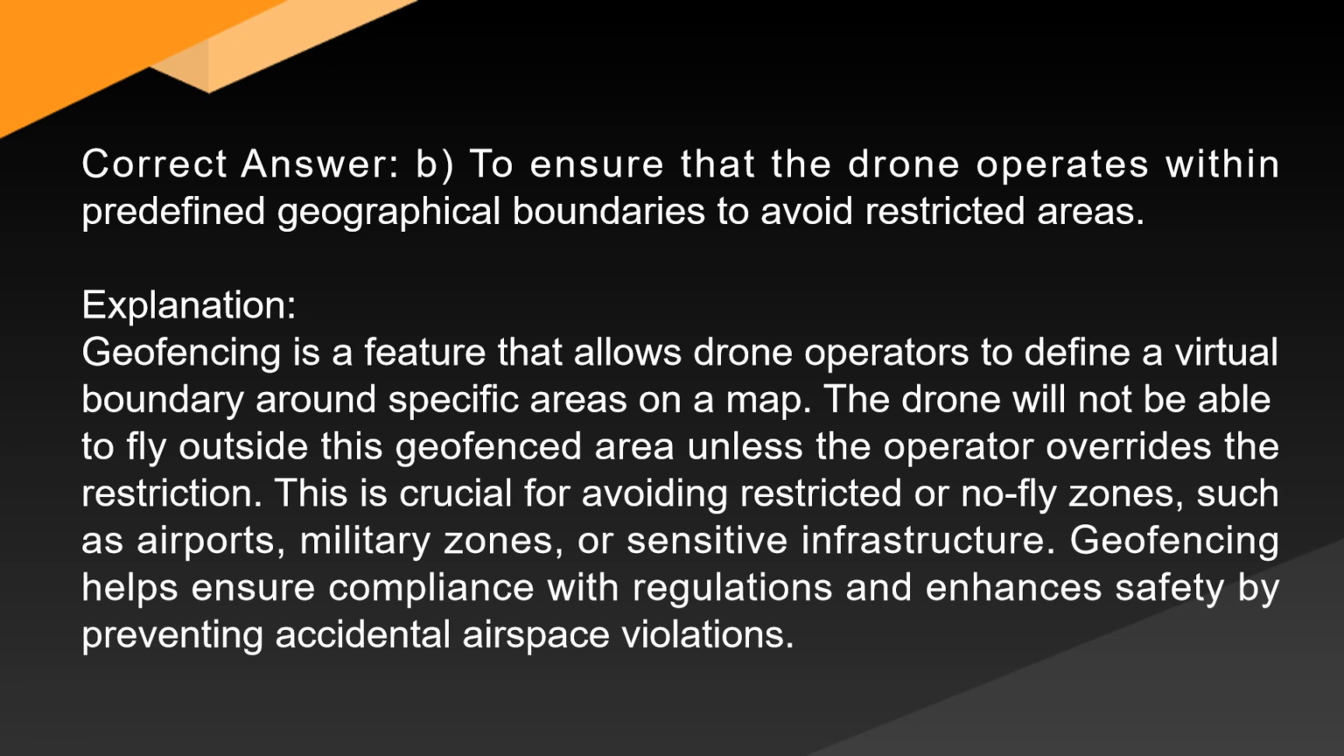Explanation. Geofencing is a feature that allows drone operators to define a virtual boundary around specific areas on a map. The drone will not be able to fly outside this geofenced area unless the operator overrides the restriction. This is crucial for avoiding restricted or no-fly zones, such as airports, military zones, or sensitive infrastructure. Geofencing helps ensure compliance with regulations and enhances safety by preventing accidental airspace violations.